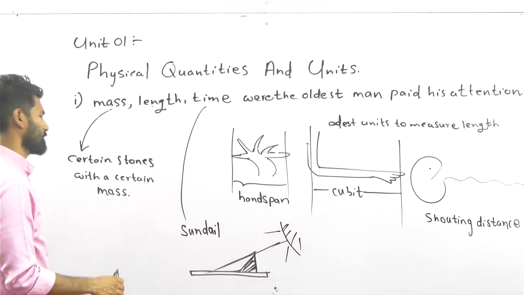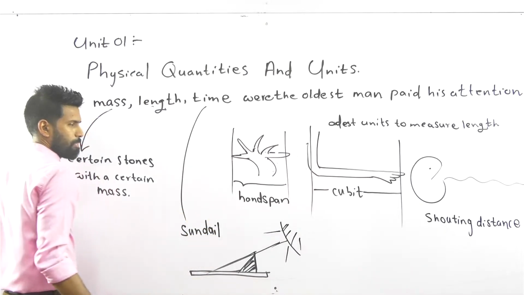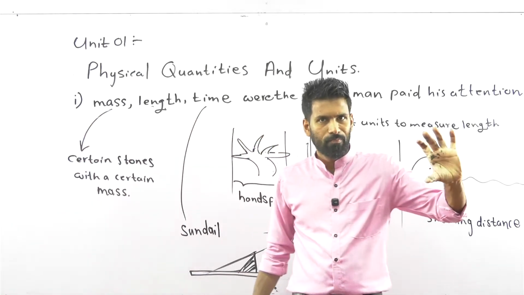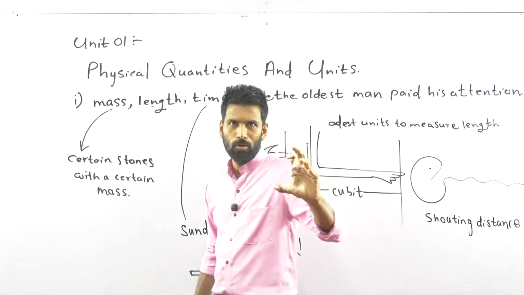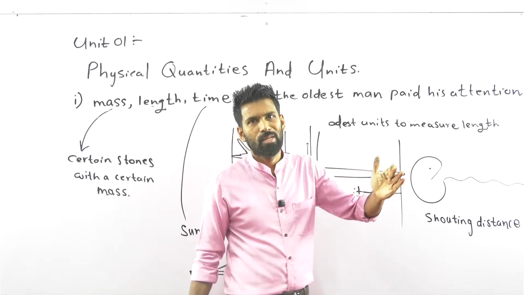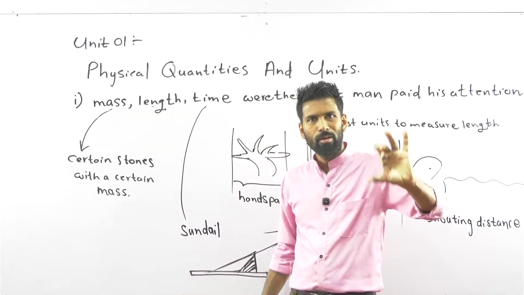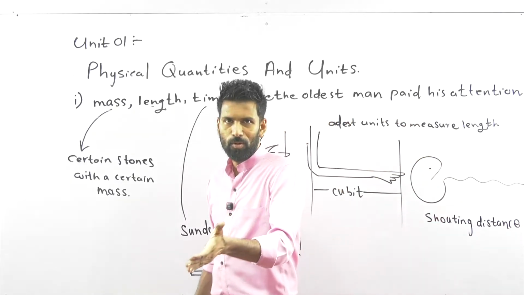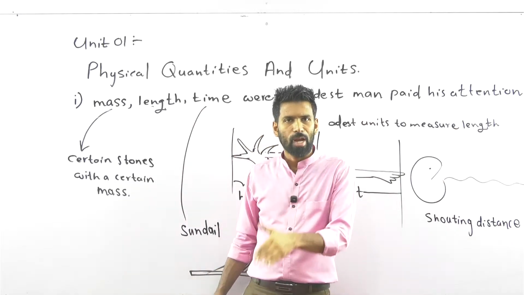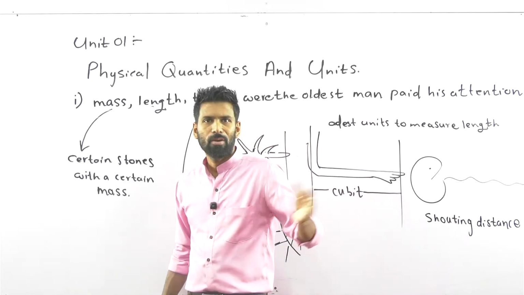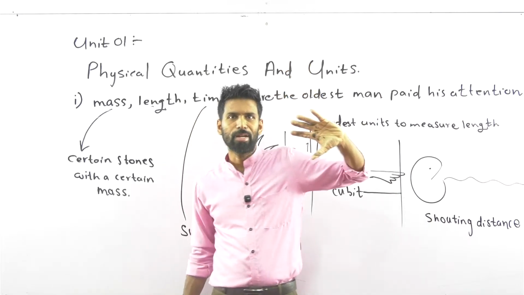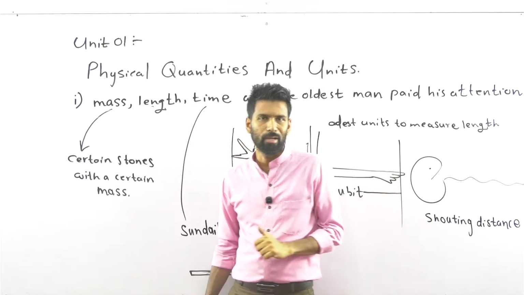Sundials are used on those days. In a certain plate, there's a small rod set up vertically or with an inclination. And when the sun rises, what happens? This small rod develops a shadow, and this shadow changes when the sun moves with time. So that was used to get an idea about the time: the sundial.